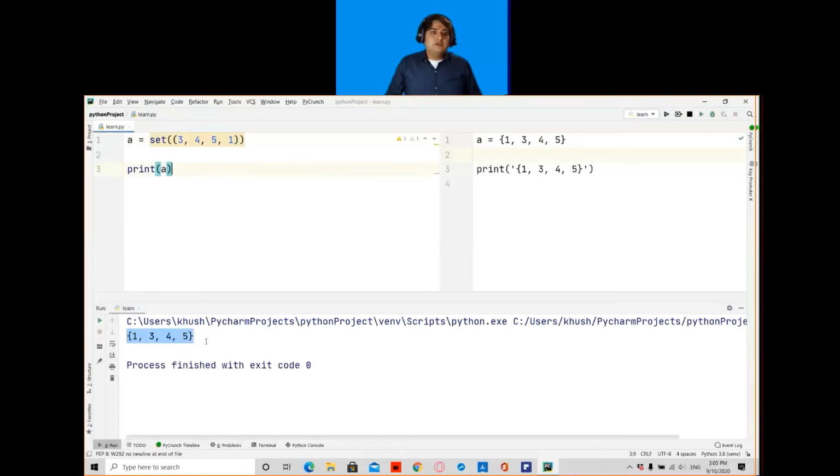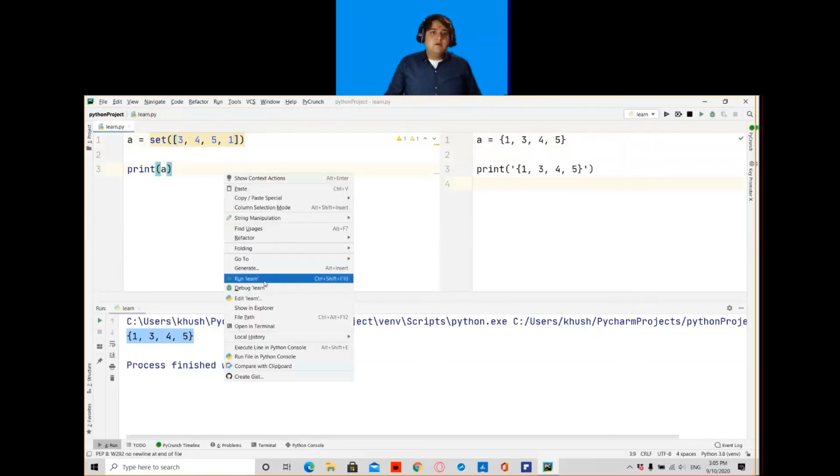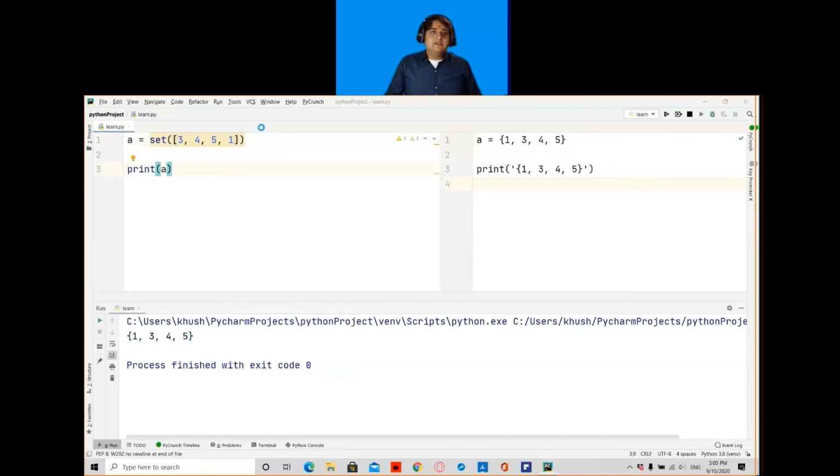And my output is random because of the set property. And I can also give a list inside the set constructor. So if I run this program now, my list is converted to a set, and my output is also random.